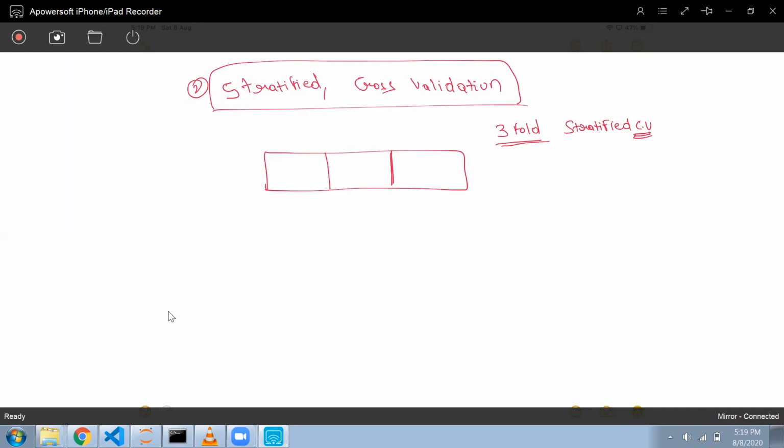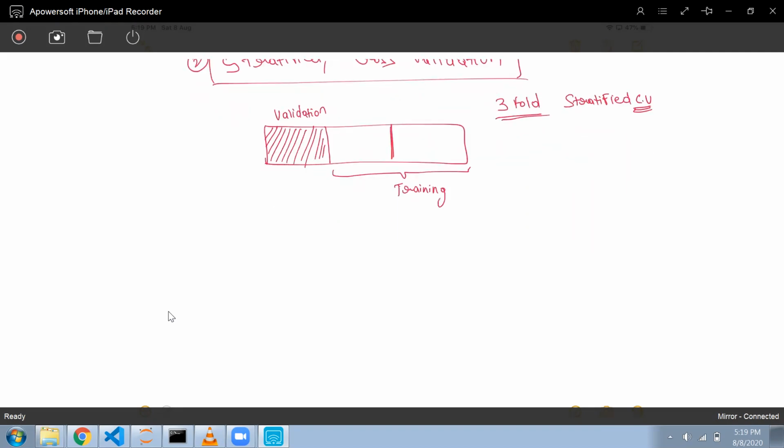So the first part of my data I will use for validation, and the rest I will use for training. But how will this data be divided? That is very important.